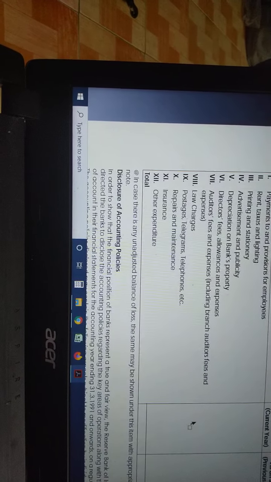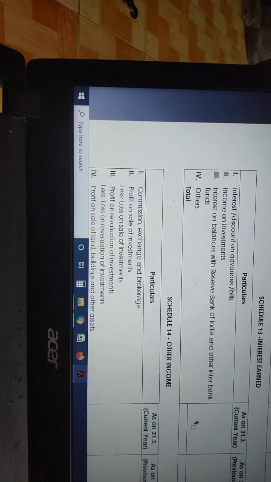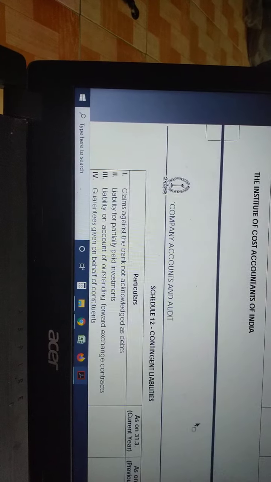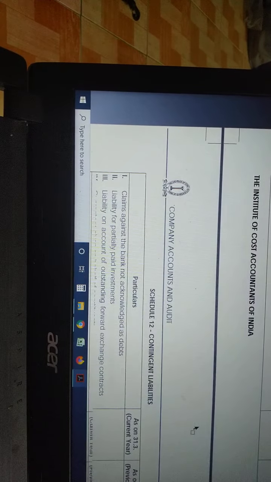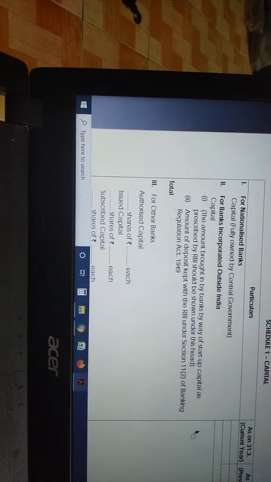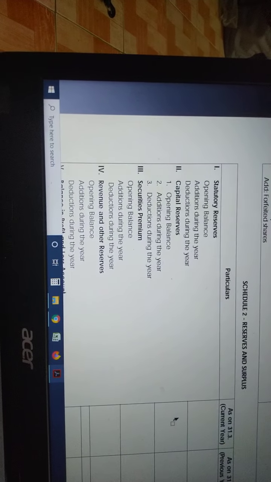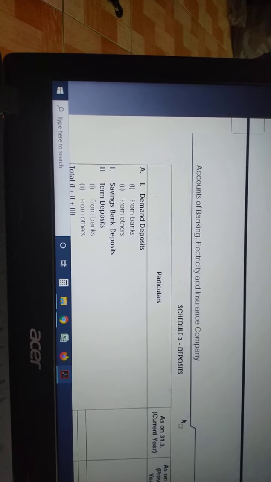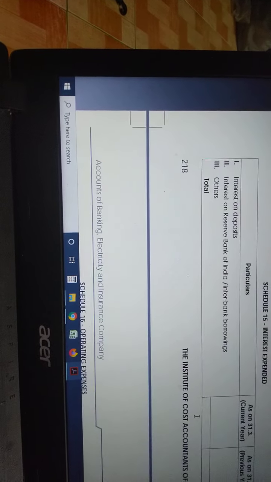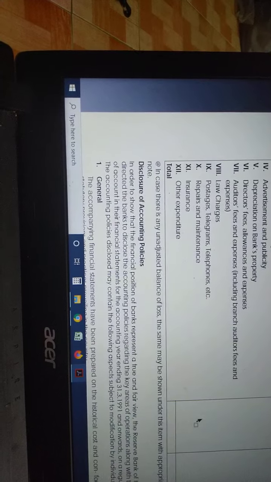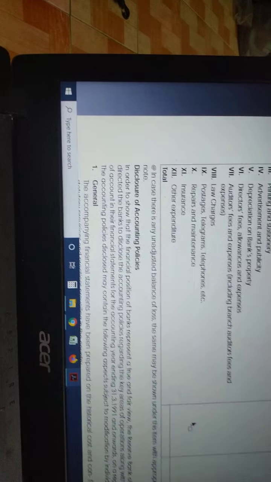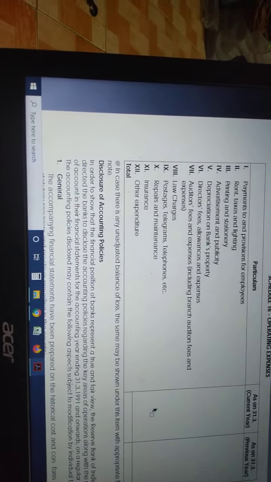For example, operating expenses, interest expenses, income, other income, all these areas they normally test. And also capital, reserves and surplus, these areas they will also test, okay? What I suggest is you please go through all the schedules for your understanding.